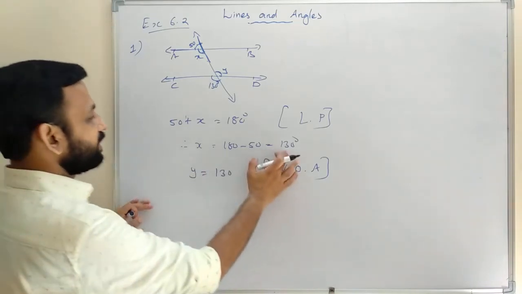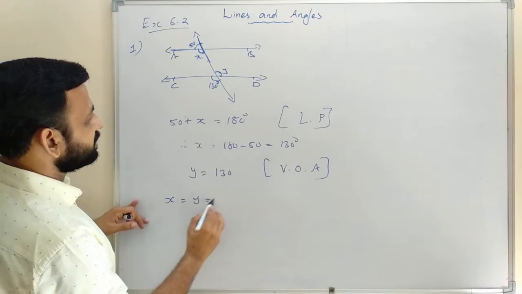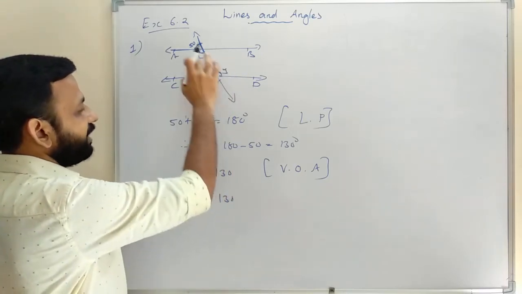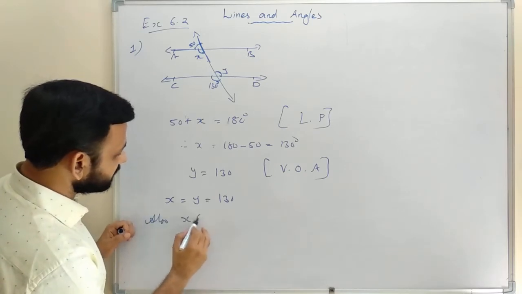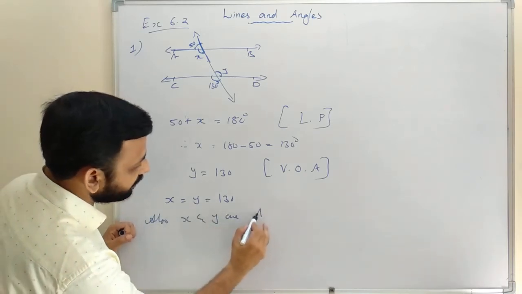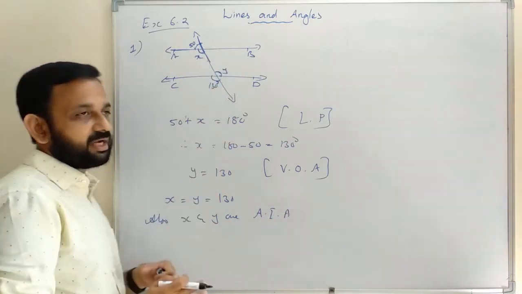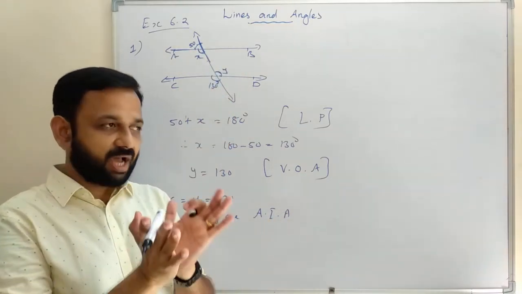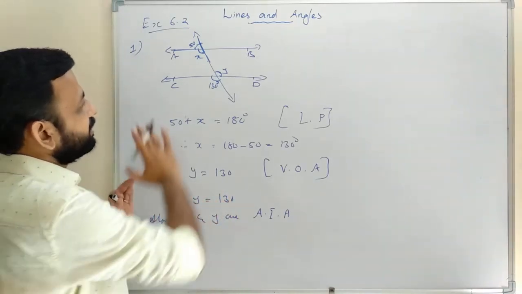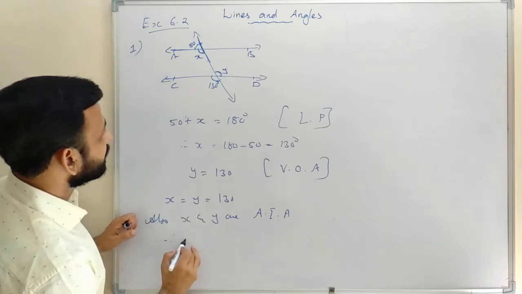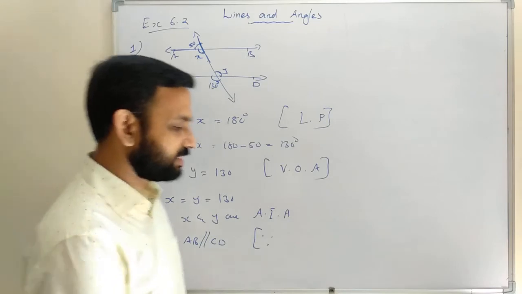Now X is equal to 130, Y is equal to 130. So here X is equal to Y is equal to 130. X and Y are equal, 130, and also X and Y are alternate interior angles. If a pair of alternate interior angles is equal, then the lines are parallel. Therefore, AB is parallel to CD. In brackets we will write the statement.